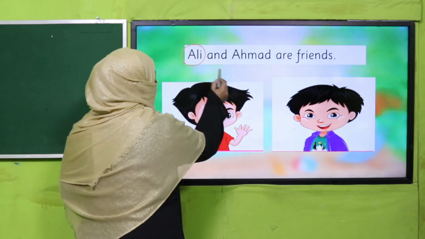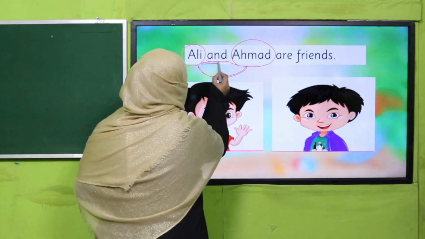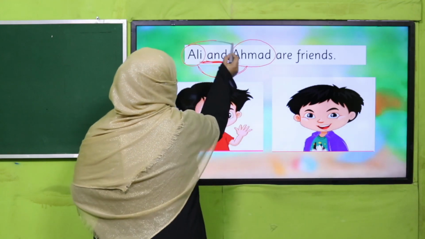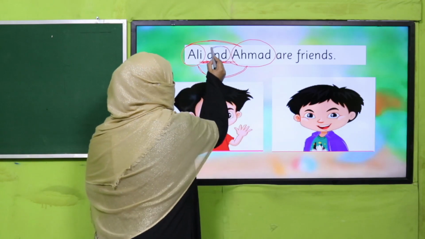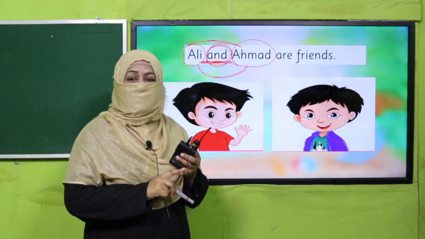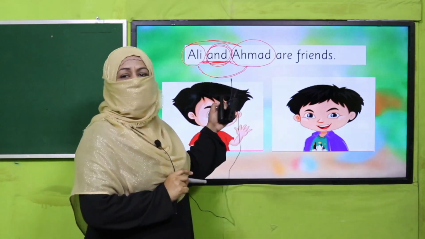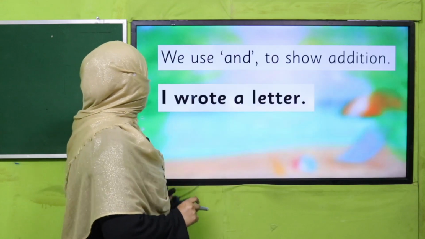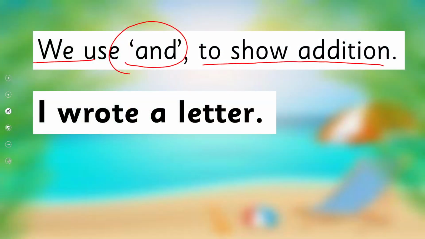Ali, Ahmad. So how are we joining these 2 nouns? By adding and: Ali and Ahmad. Because this is addition, there are 2 nouns, so we have to add them by using the conjunction and. So one use is wherever there are nouns in a list, we use and, right? We use and to show addition. It can be addition of nouns and it can be addition of sentence parts.